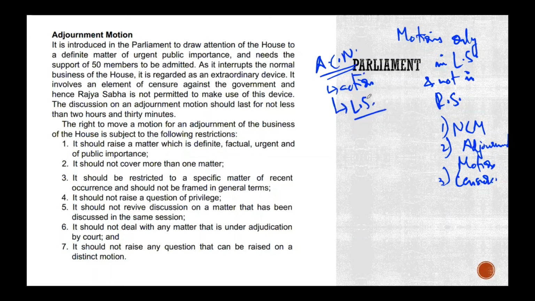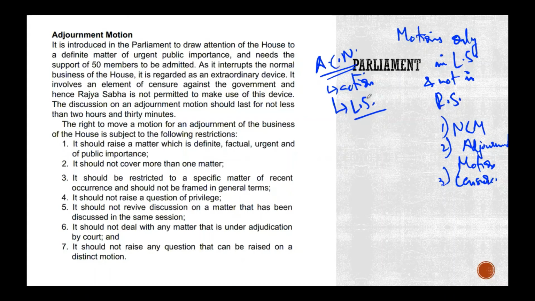But the logic is much easier for you to remember. Even if you don't remember these acronyms or tips and tricks, you can still work out where exactly no confidence motion can be moved, because the ministers are responsible to the Lok Sabha. So in case you want to see whether the Council of Ministers still commands the confidence of the Lok Sabha, you have to do this in the Lok Sabha only. Censure, same thing again, it's about the Council of Ministers, but it can be an individual minister, the entire group of ministers, or part of the ministers, whatever it is. Then adjournment motion, we'll take a look at what exactly it is.